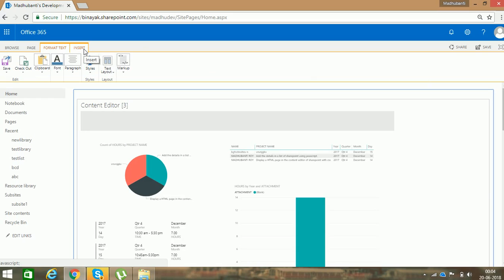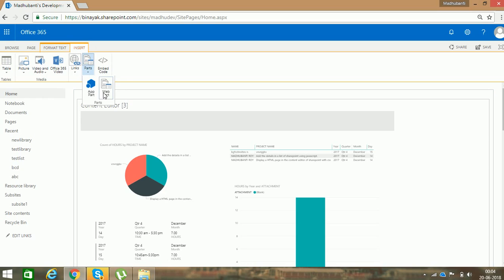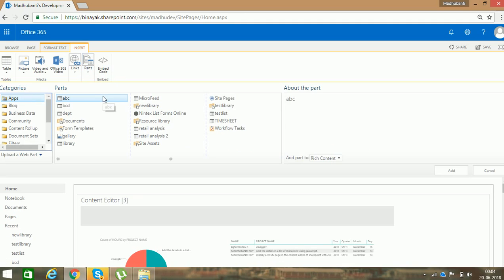This time I'm just choosing this. I'm going to choose this insert option, and here is an option. You can see that parts. I'm going to click this, and there are two options. One is named app part, and the second one is the web part. I have to add a web part right now, so I'm clicking on this web part option. And web part actually includes the app part, but also includes all of the built-in parts. Even more, you can put sets of web parts in SharePoint.